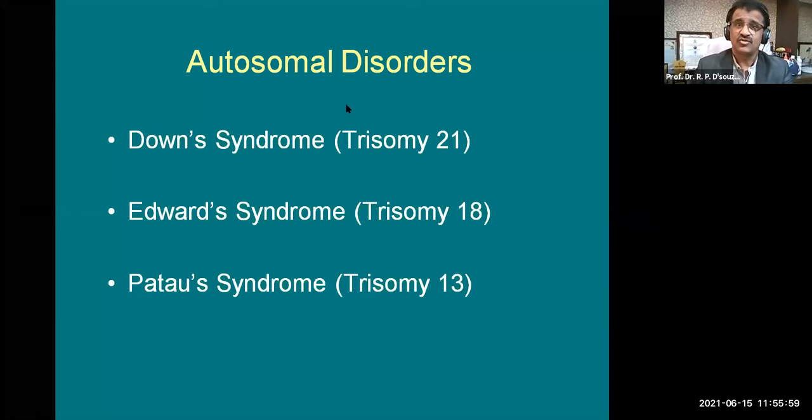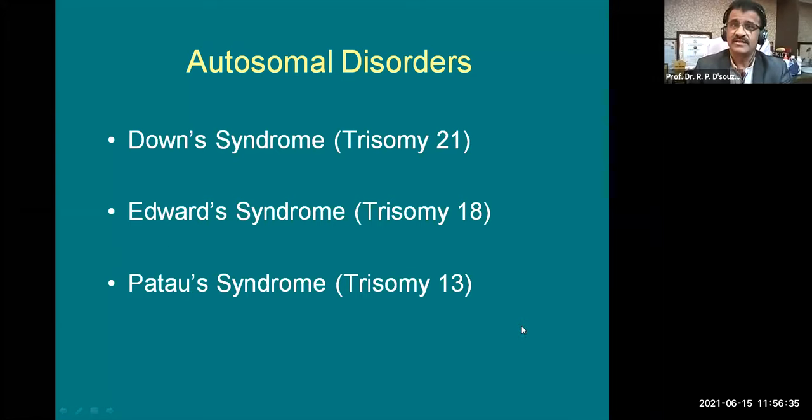Now we'll see some autosomal disorders, and those are Down syndrome, Edwards syndrome, and Patau syndrome, and these three syndromes are all having trisomy. Trisomy means three, tri means three, somy means body. So three bodies at the level of 21st pair, 18th pair, and 13th pair, because there are 22 pairs of autosomes. So at the level of 13, 18 or 21, if there are three instead of two, this becomes a trisomy. And different scientists have discovered these, so they are named according to their surnames.